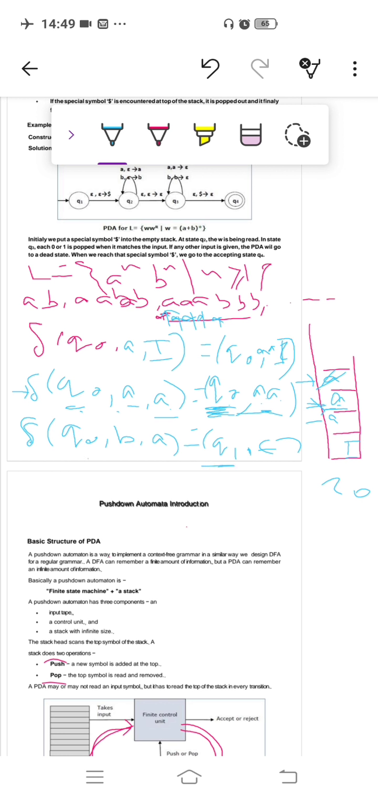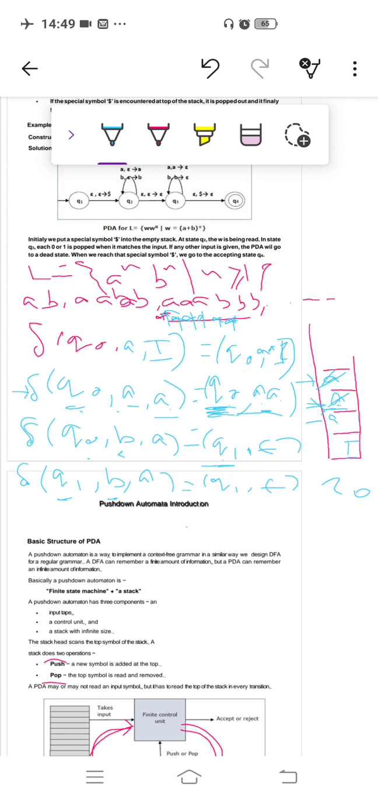Okay, now the present state is q1. The transition starts with q0, but now the current state is q1, that's why we have to write a new transition. So the state is q1. Now the next input is b, so q1, b. The stack top is a. The previous input is b, the current input is also b, so there is no state change. The current state is q1, therefore the next state is also q1, and we have to perform a pop operation again, so q1, epsilon.